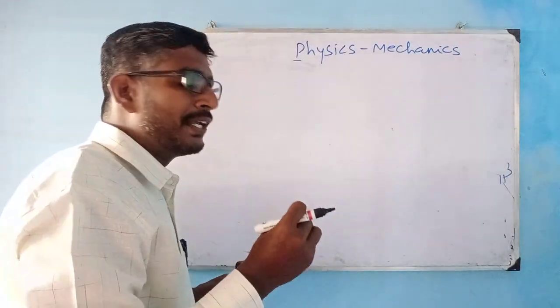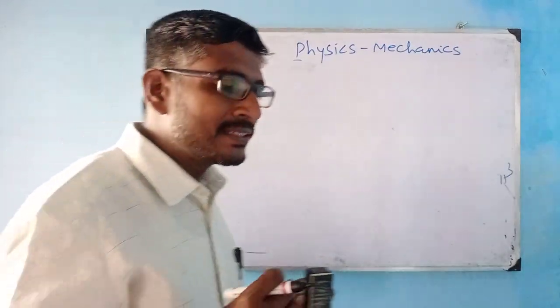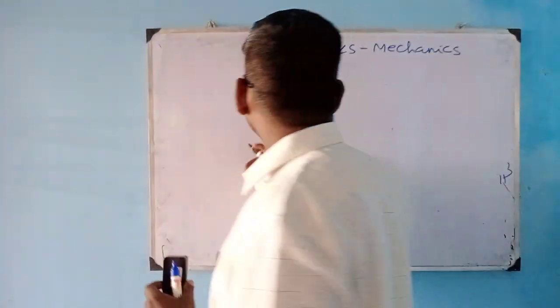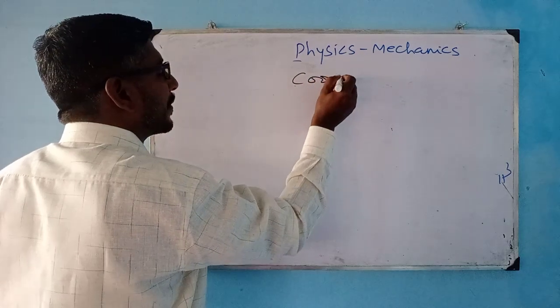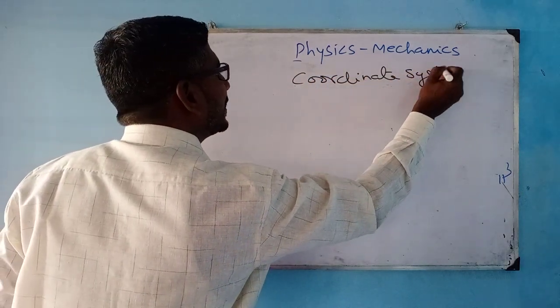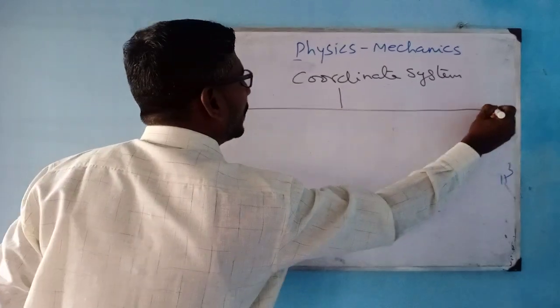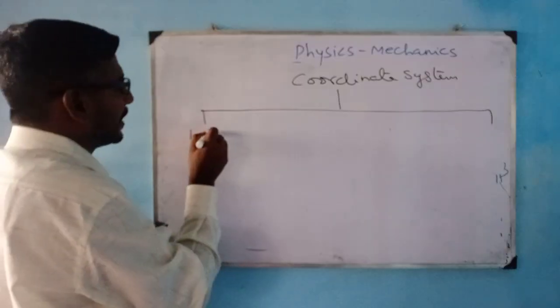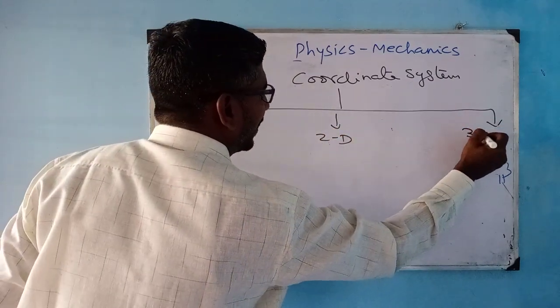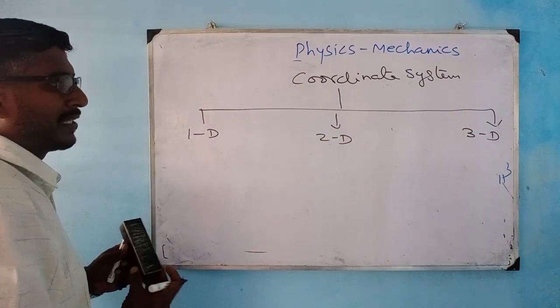To locate any object's position, the coordinate system is very, very important. Here, I can divide this coordinate system into three areas: one-dimensional, two-dimensional and three-dimensional. It is as simple as that.